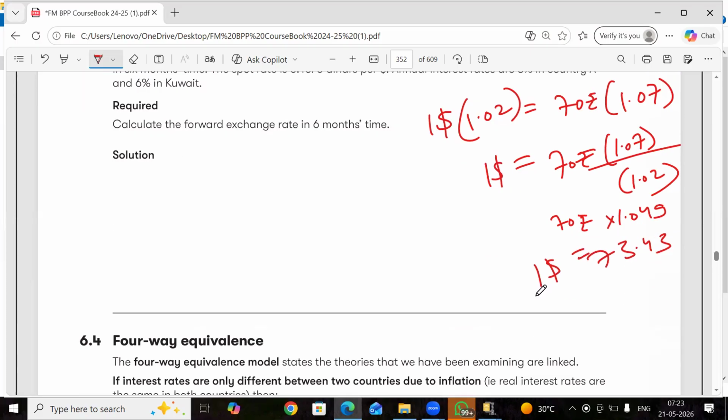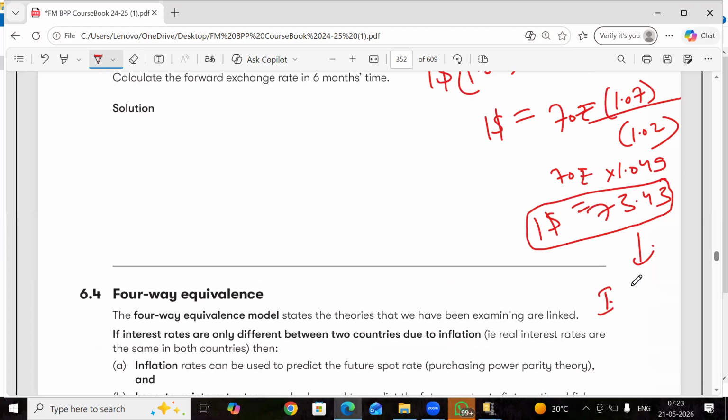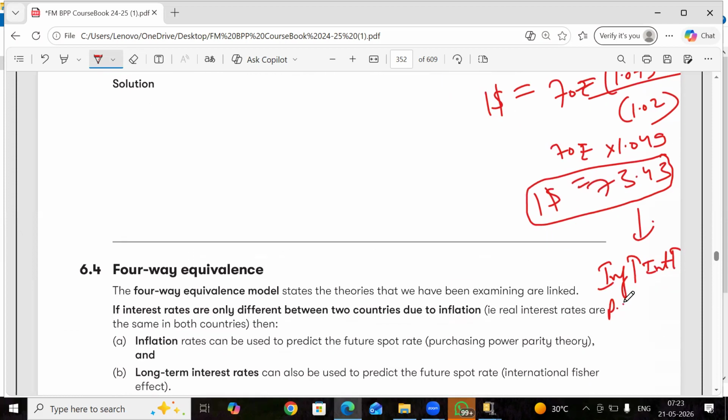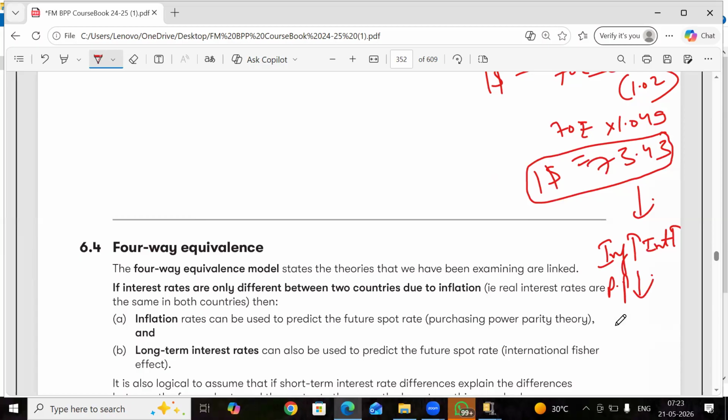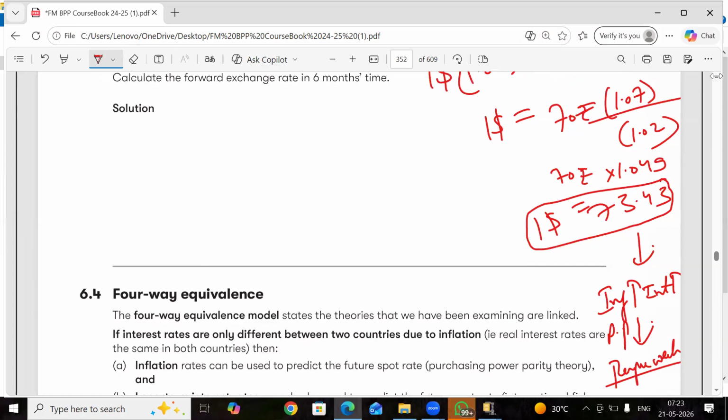What does it show? Rupee has depreciated. More rupees are required to buy $1. Why? Because in India, inflation is high, interest rates are high, purchasing power of the rupee is low. So the rupee weakens, becomes a weak currency. Okay, that's why. So this is the point.